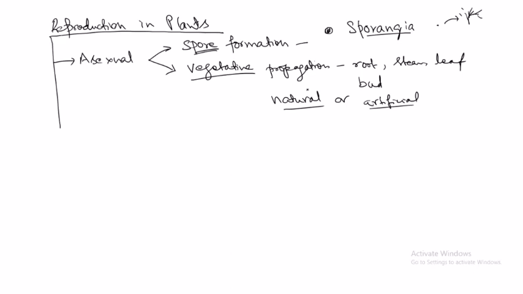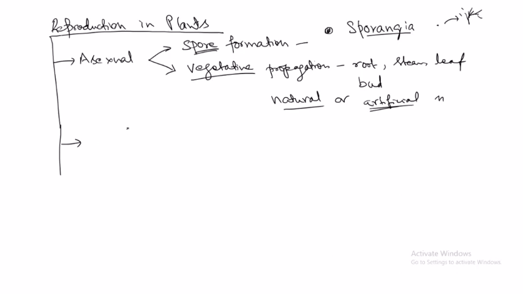Artificial vegetative propagation takes place by gardeners or in nurseries. Artificial propagation is done to make many more plants, so that you don't have to wait for the plant to grow into a large tree, produce seeds, and from the seeds try to make a plant. So we can use the vegetative propagation method.